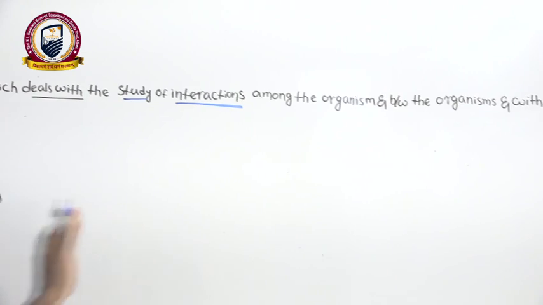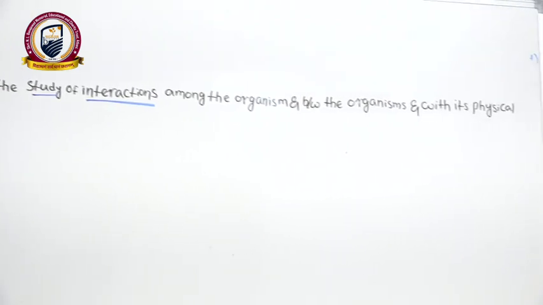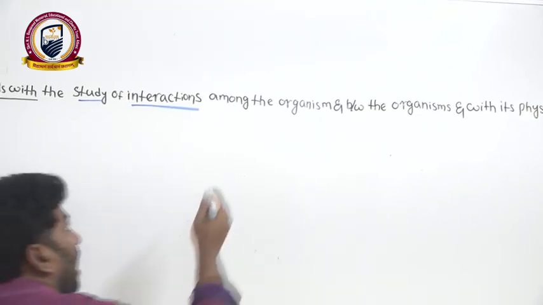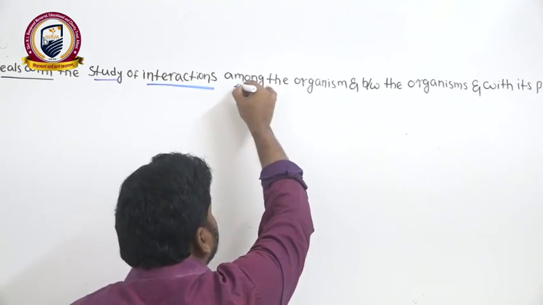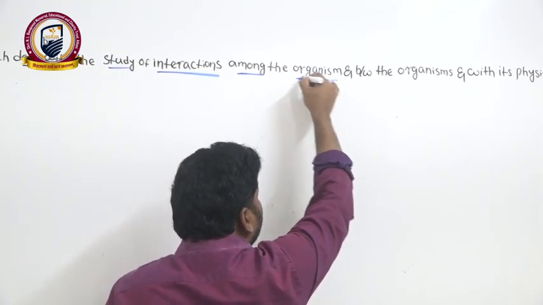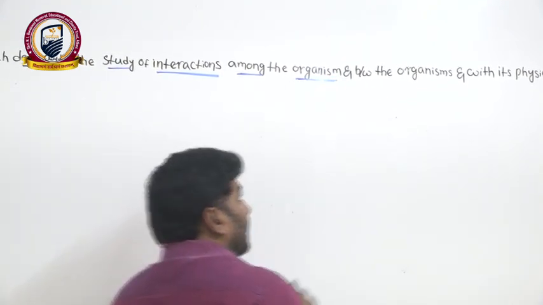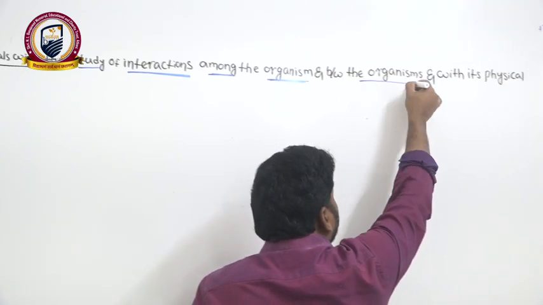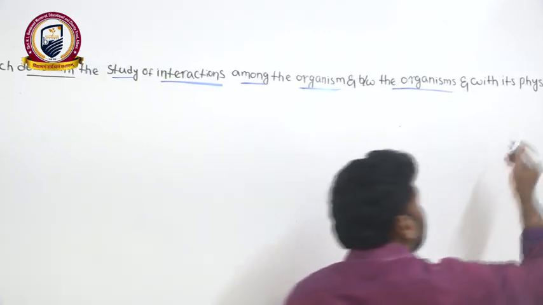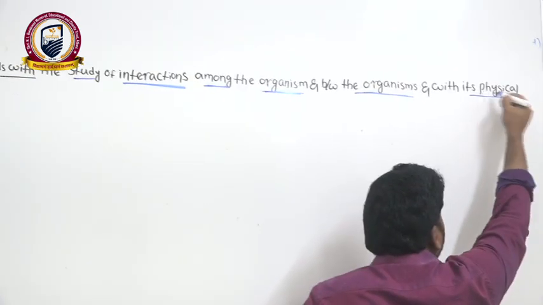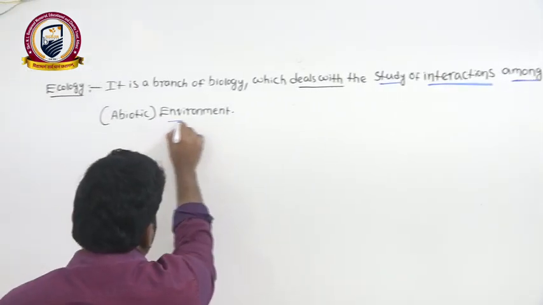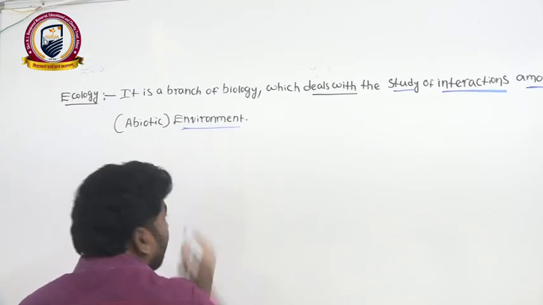What type of interactions are we studying in ecology? The interactions among the living organisms, between the organisms, and also the organism's interaction with its physical environment.